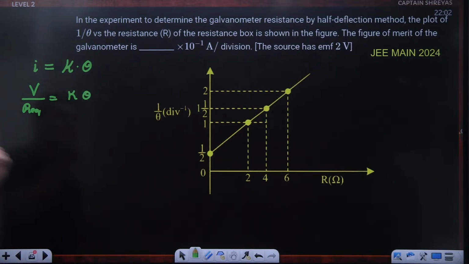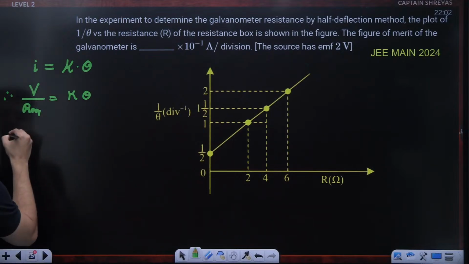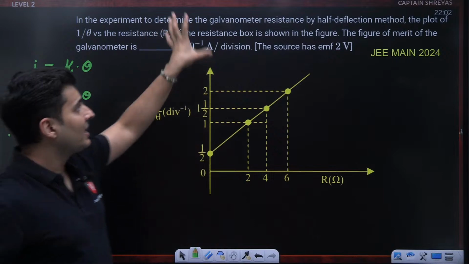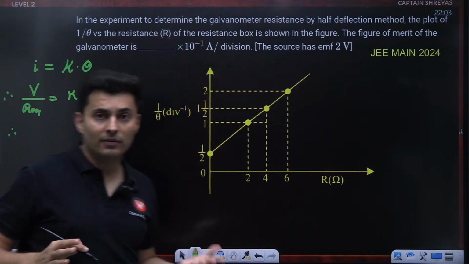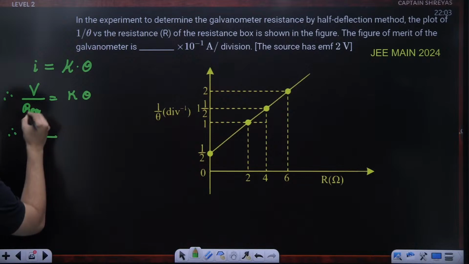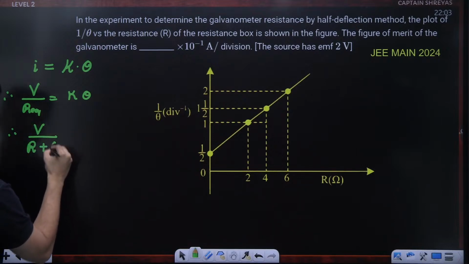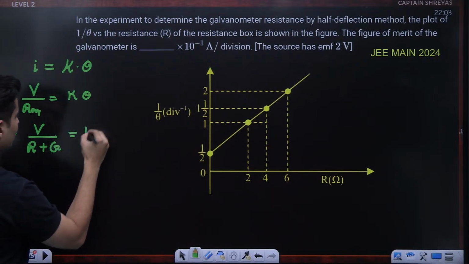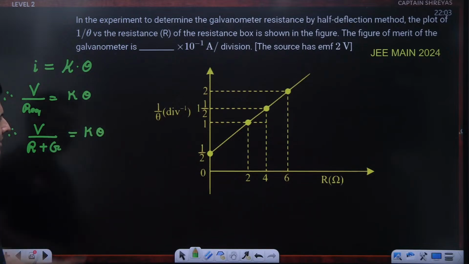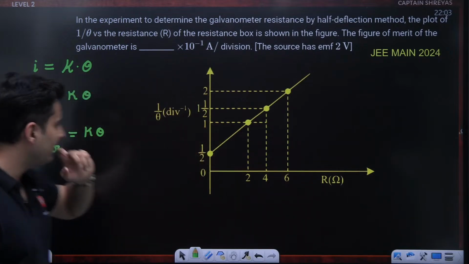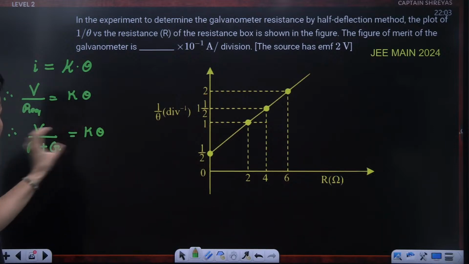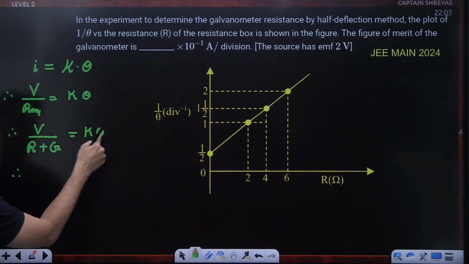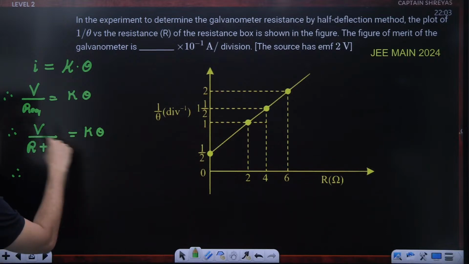Okay. Do I know the total resistance? It's an experiment with a galvanometer. The resistance box is also there. There is a resistance box which is connected to the galvanometer in this half deflection method. So actually speaking, the total resistance will become R plus the galvanometer resistance. This is equal to K theta. Now, since this is a graph of 1 by theta versus R, I will try to frame this equation in that form. So observe what I will do. Bring this theta below, bring these two over there.